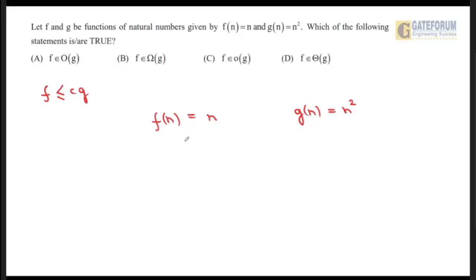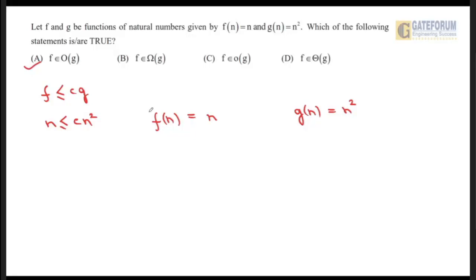So let us see here, f of n is less than or equal to c of n square. Yes, this is correct. n is less than or equal to c. Let us take c as 1. So n will be less than or equal to n square. Correct. So that's why option A is correct.